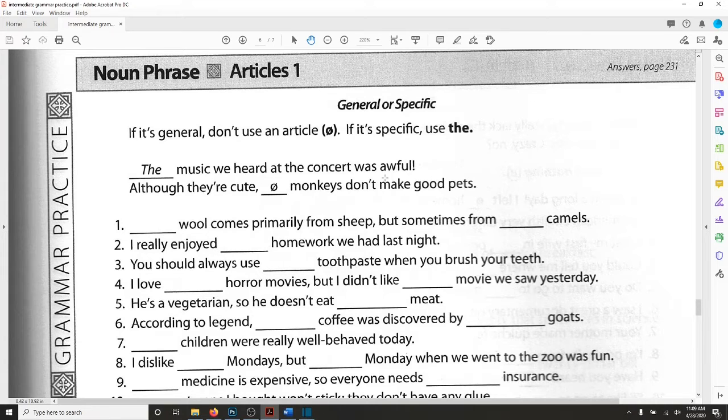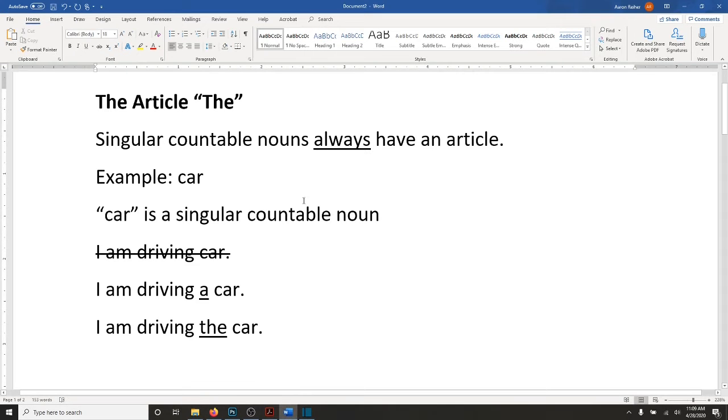Let's look at the grammar practice worksheet on articles, and that is page 135. Before I explain the worksheet, I want to talk a little bit about articles, and specifically about the article the. The worksheet is based on the article the. And so there's a few important things about articles that I'm going to try to explain.